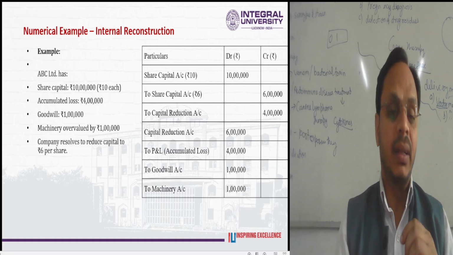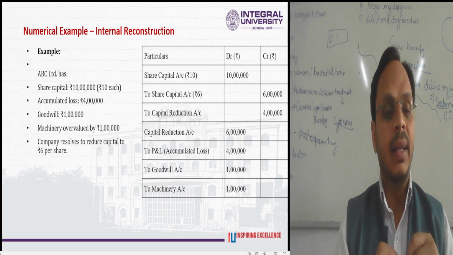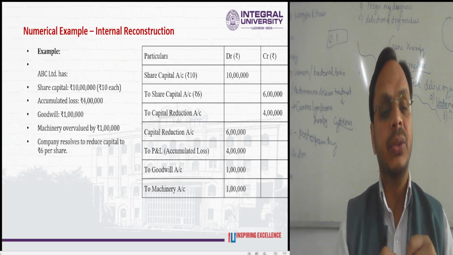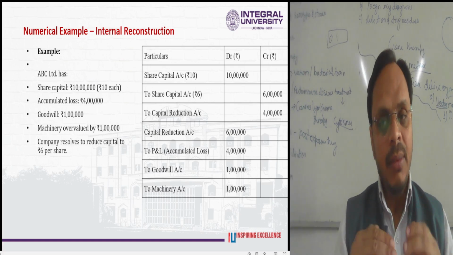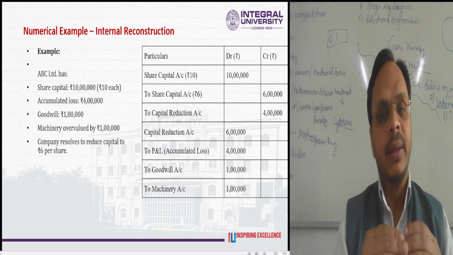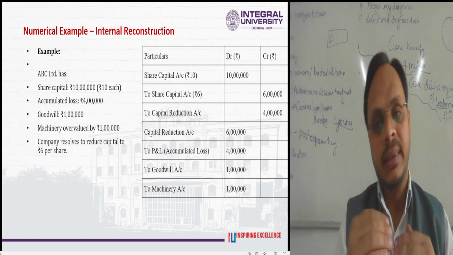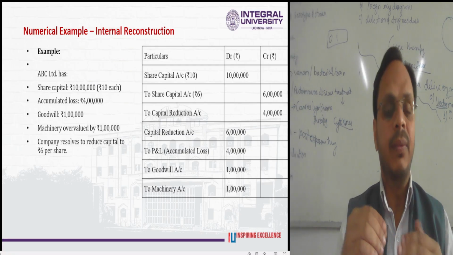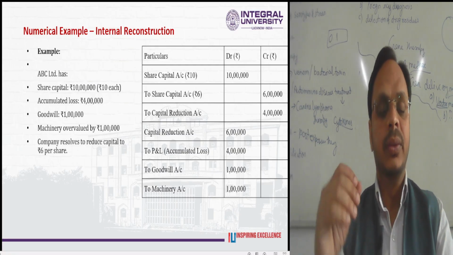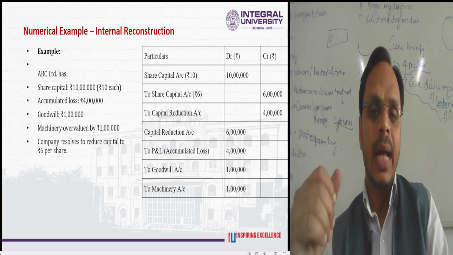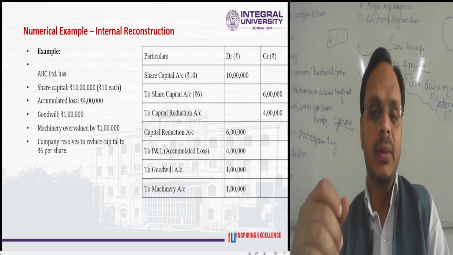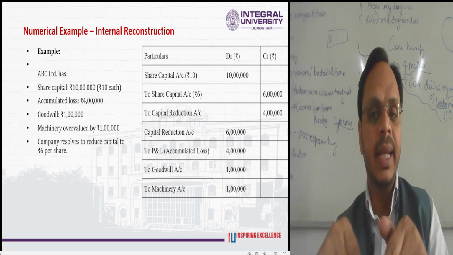Goodwill was 1 lakh, while machinery was overvalued by 1 lakh. The company resolved to reduce capital to 6 rupees per share. So we are going to pass the necessary journal entries for the given information. First will be the share capital account of face value 10.